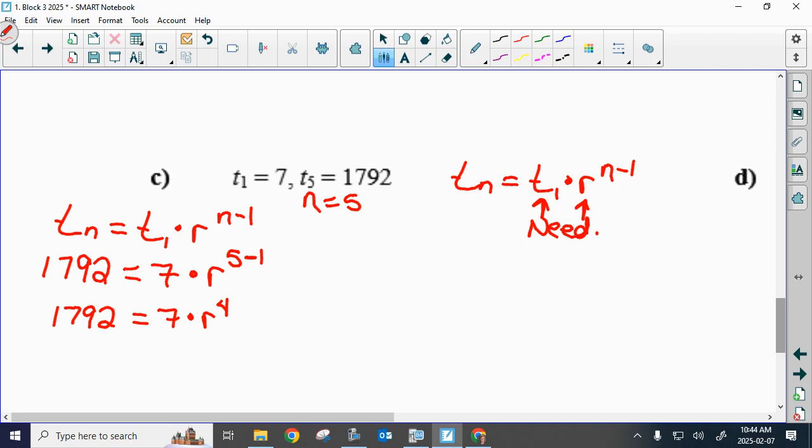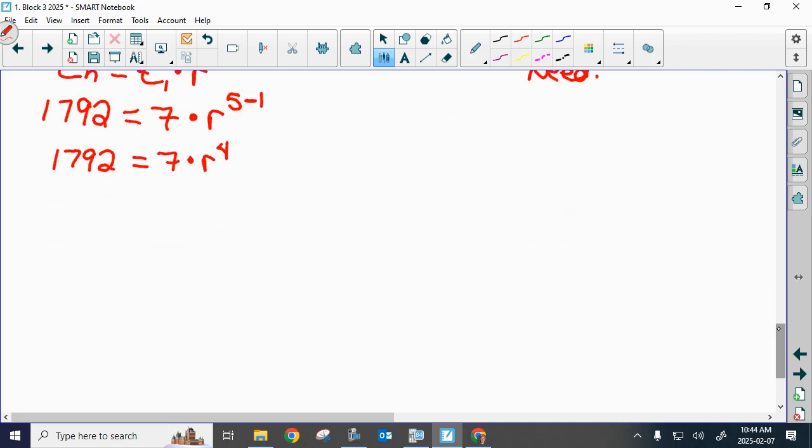If I want to isolate for R, what's your next move? Yeah, divide by 7. Make sure you show your work. Whatever I do to one side, I do to the other side. And we end up with what? 256. Can you guys double check that?